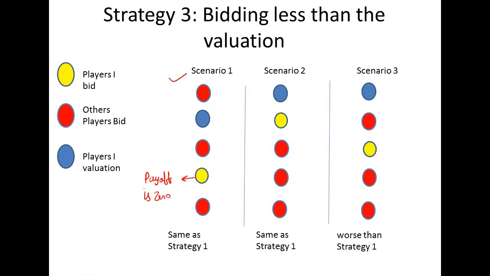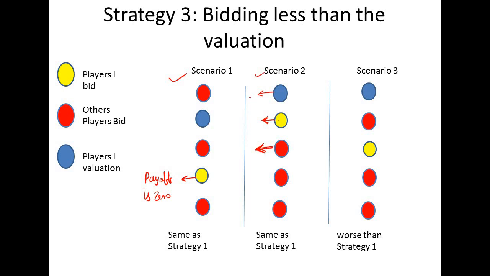Now we consider another scenario, scenario 2, in which the player I bid is this, and you can see here the bid amount is less than the valuation, because in strategy 3 we are considering that the bidding should be less than the valuation. So this is the valuation and this is the bid, and this is the amount he has to pay, because player I is the winner. Player I is the winner, so he has to pay that amount, okay.